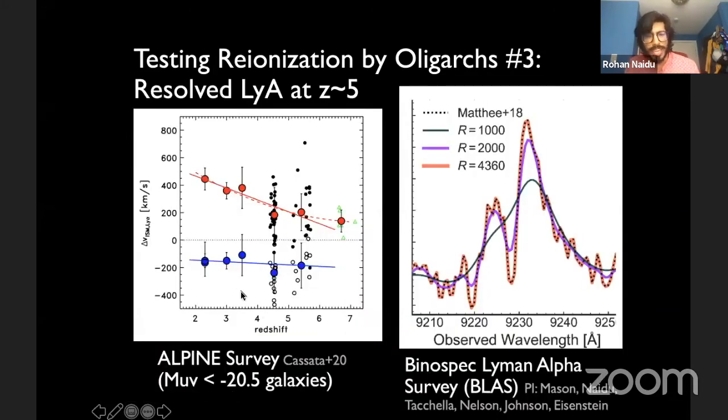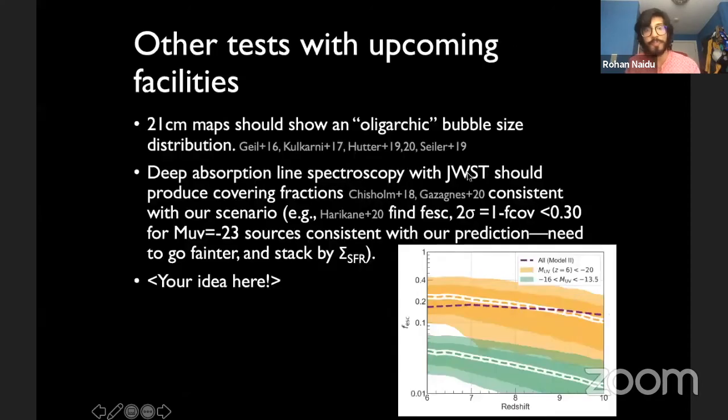The Alpine survey has a very promising result on this front, where they show that the Lyman alpha offset compared to the systemic seems to really be going down as you go to higher and higher redshifts, but you need high resolution data to really confirm that. Similarly, Charlotte Mason is leading this wonderful survey at the CFA, where we are trying to get these super high resolution Lyman alpha profiles to figure out what's going on.